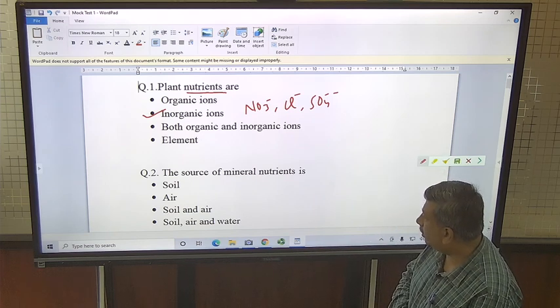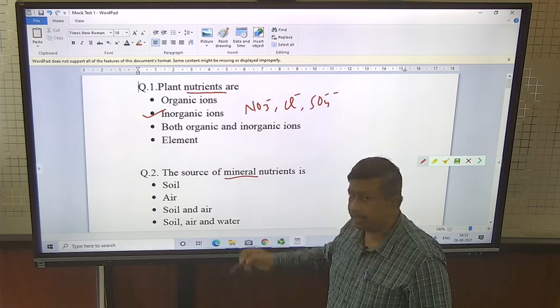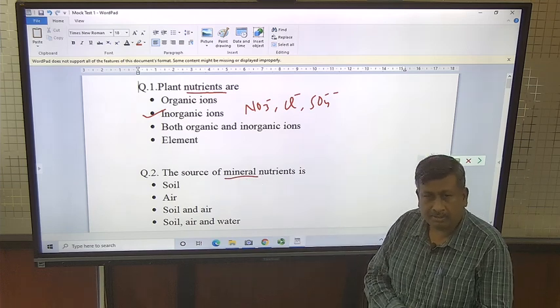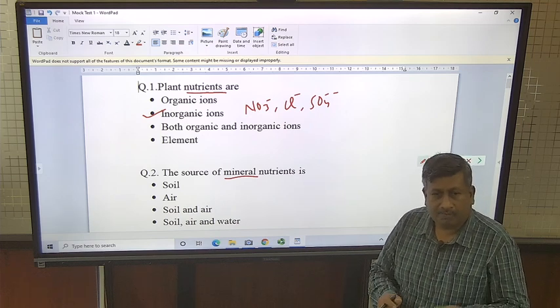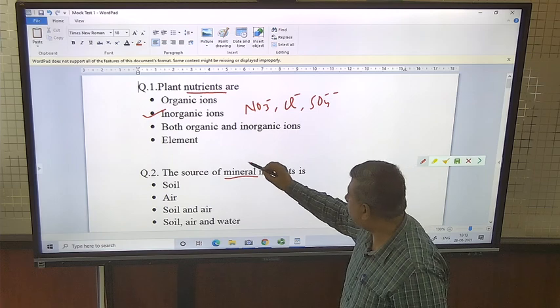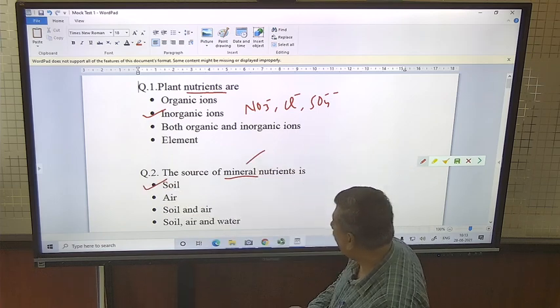Then another question is the source of mineral nutrients. Mineral nutrients are those nutrients which are derived from soil, so the correct answer is this option.